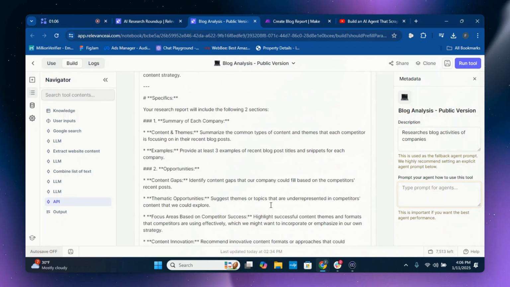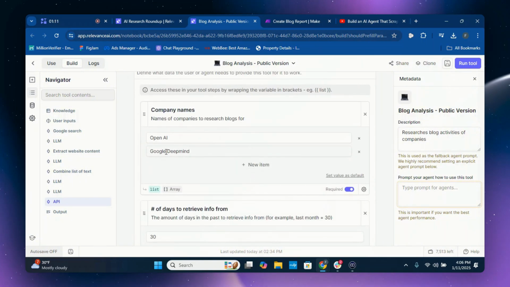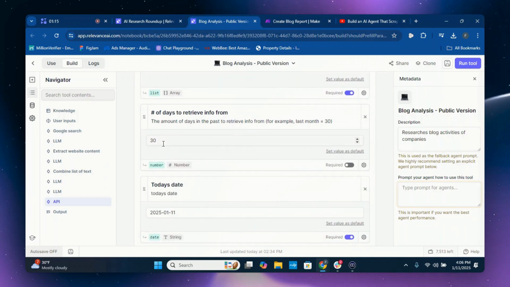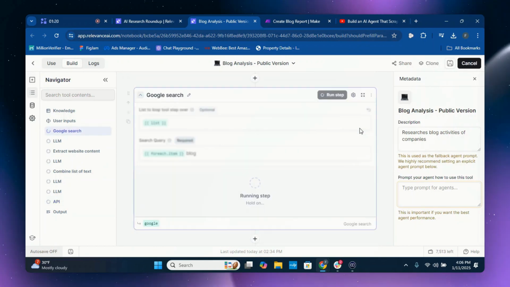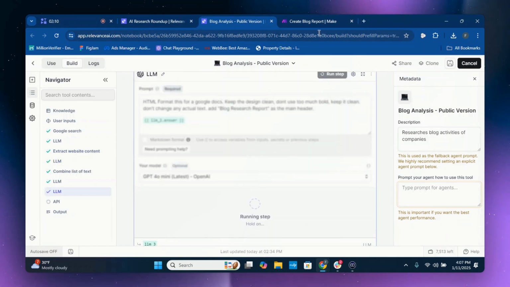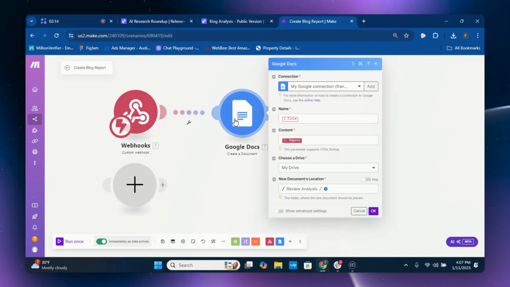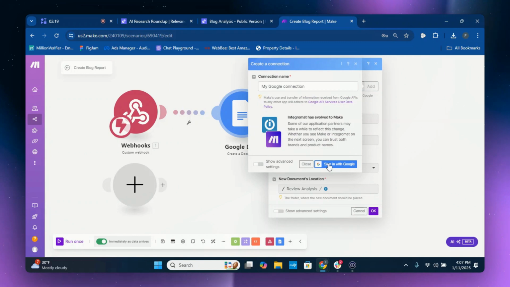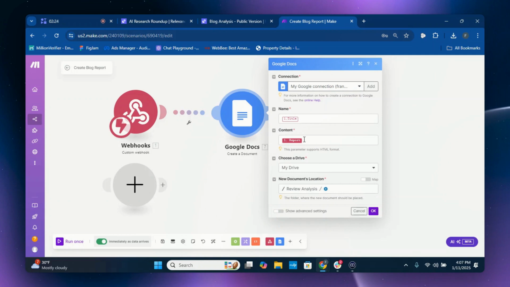At the end of this, you can test this specific tool. This should be blank. So you can put in two companies if you'd like here, one and two. Then you can put in the number of days, 30 I recommend, and today's date. Then you just click run tool and it should go through all of the steps for you perfectly. While we're waiting for this to upload, what you're going to need to do next is go to Google Docs. You're going to add an integration, sign in with Google, and put in one title or one report.